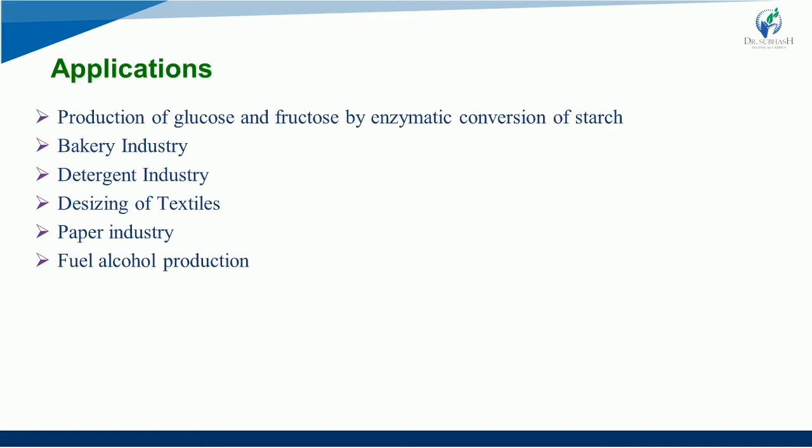So now these are some of the applications. Production of glucose and fructose by enzymatic conversion of starch. It is used in bakery industry, detergent industry, de-sizing of textiles, paper industry, fuel alcohol production. No need to go in deep. I will tell you when you have to go into the deep. When we will have time, we will go through it. So these are some of the applications.